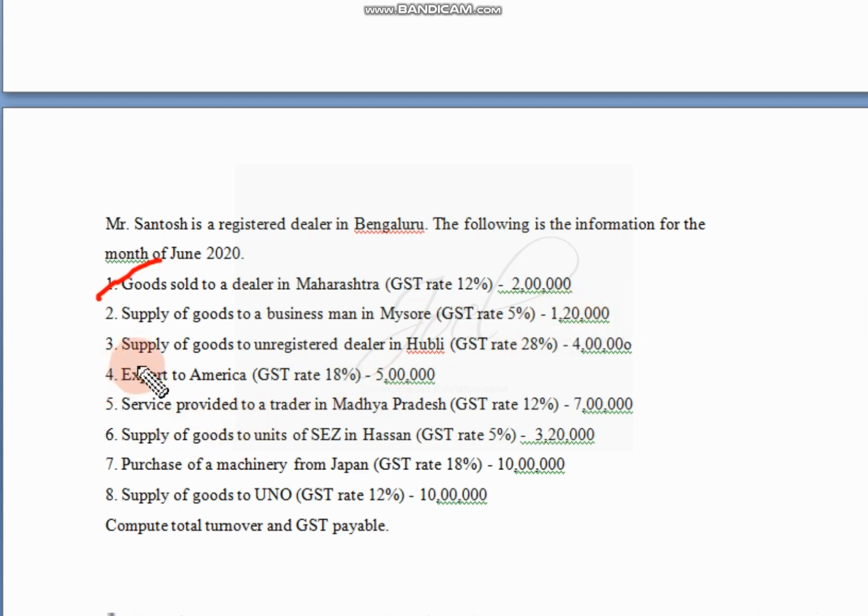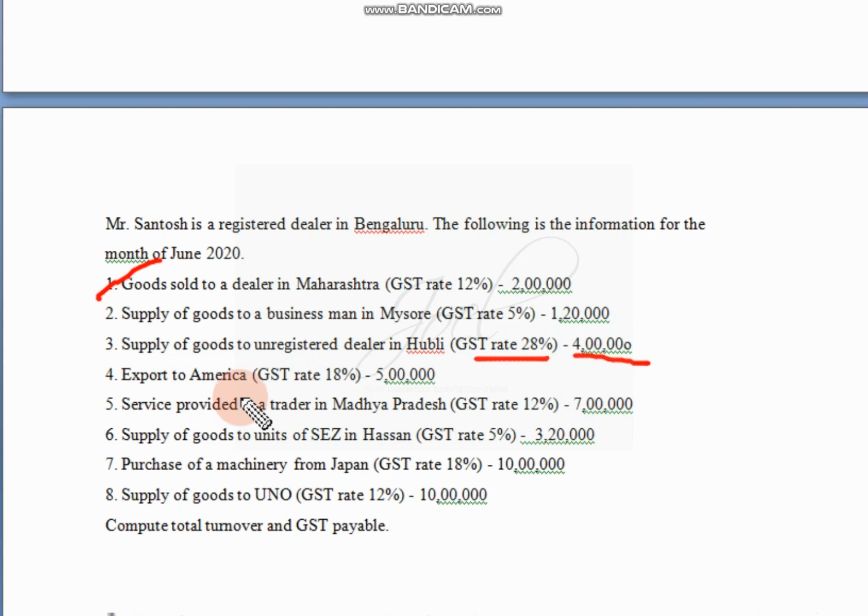Next, supply of goods to a URD in Hubli. GST rate is given, it is 28%. 4 lakh is the amount. So 4 lakh into 28%, we get 1,12,000. We will divide it equally in two columns, SGST and CGST.